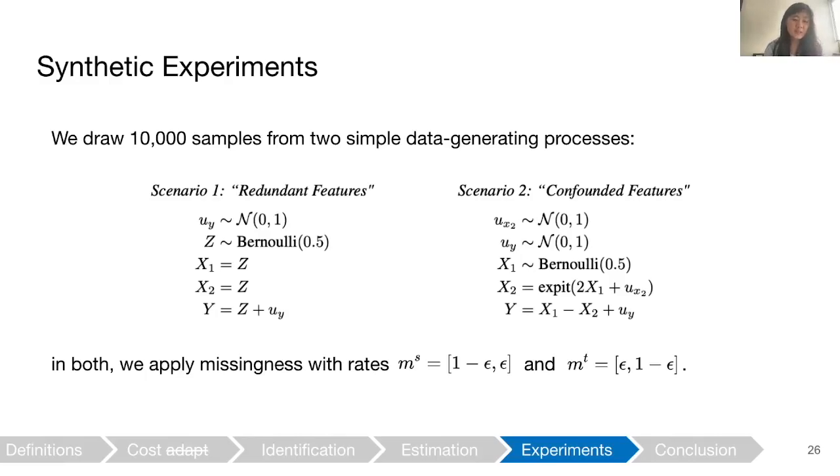And in both of these scenarios, we apply missingness rates in source where the first covariate is very missing, the second covariate is not really missing, and then in the target domain, this is flipped. And we try this for several values of epsilon.